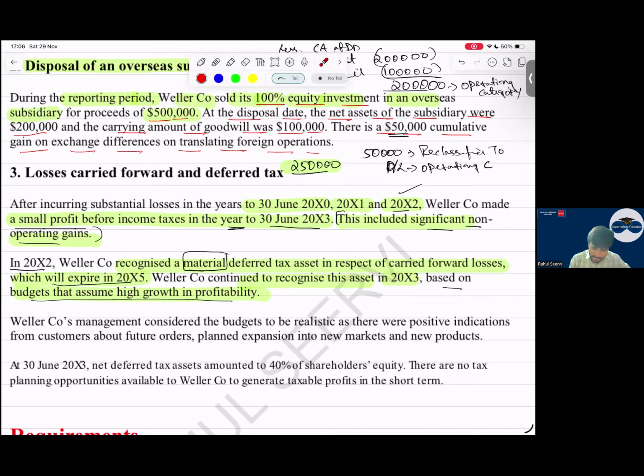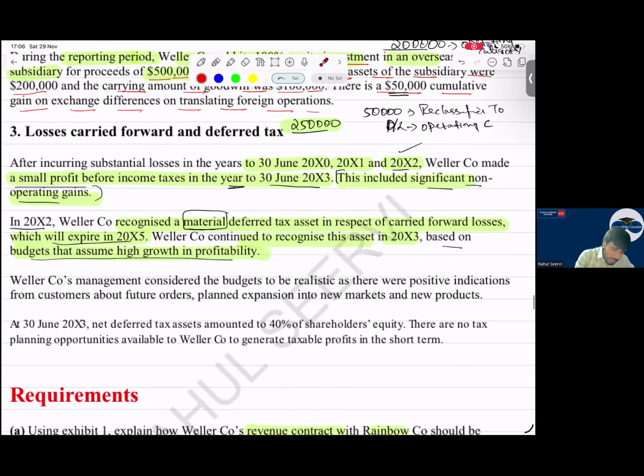Let us read. Have they provided any evidence? Then W management considers the budgets to be realistic. Management is also saying that budgets are realistic. How are they realistic? It's a non-operating gain and you're recording a material deferred tax and saying growth will be very high, etc. It's not like today I start business, from tomorrow I have bumper profits. That is not possible. See, as there were positive indications.